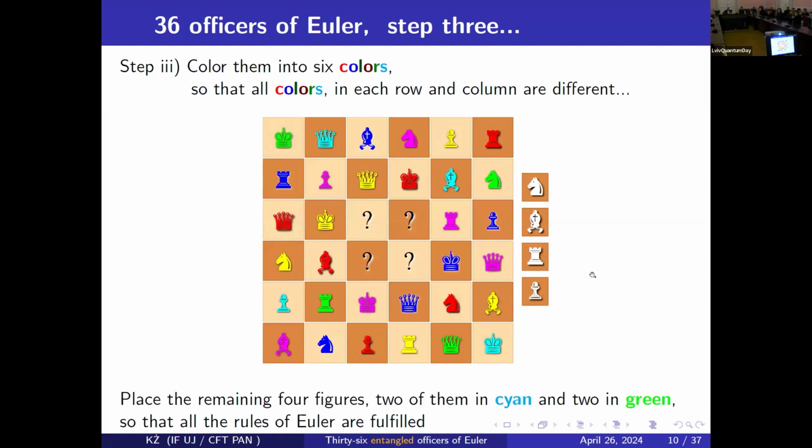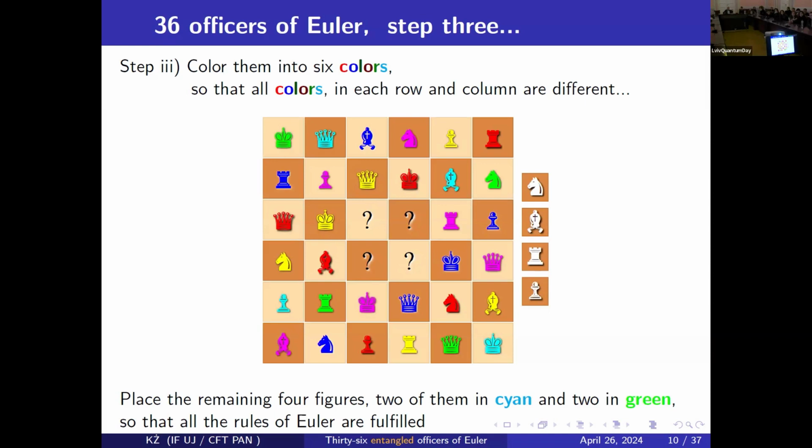There are only 4 pieces left, and I have 4 colors, 2 cyan, 2 green. So I'm almost done. And this is the point. So it looks like the solution is possible. However, in some sense, it's like a 2 times 2 problem. Now it's easy to show that for this particular starting arrangement of 32 pieces, this solution does not exist. It is easy to check that taking those 4 pieces and taking the 2 colors left, you cannot obey the rules. It will be the case that in some rows or columns, 2 colors will be repeated.